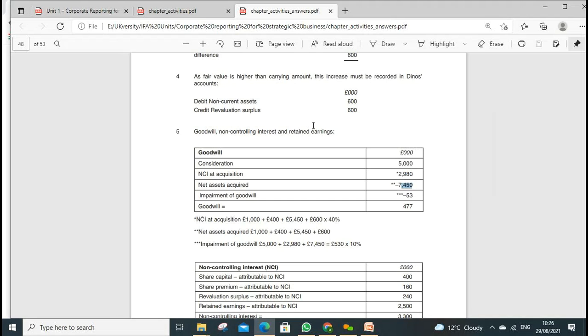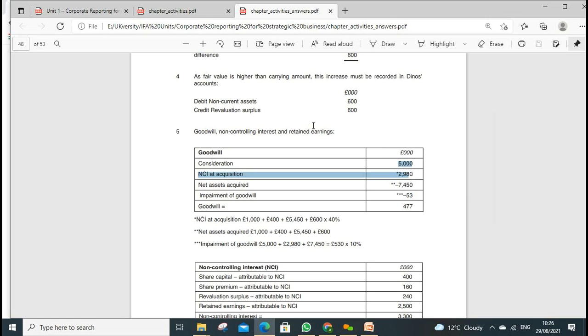Then net assets, we know, mean assets minus liabilities, or you simply look at the equity figures. When we add these two and minus this, our goodwill comes out, and then they said 10% of the goodwill was impaired. So we calculate 10% of that goodwill as impaired.